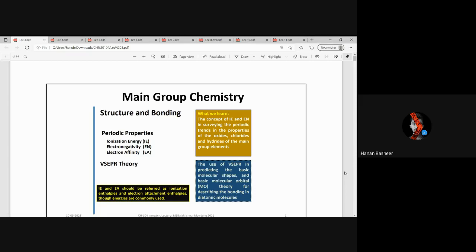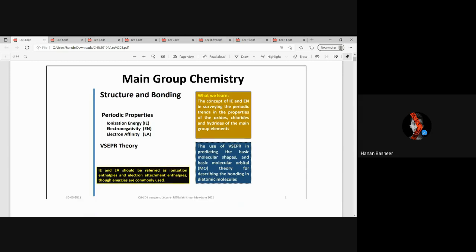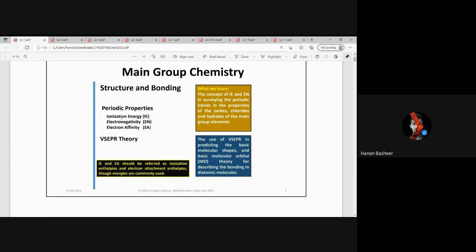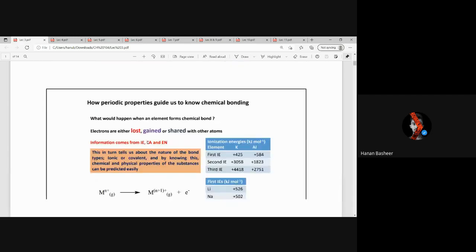Today I am going to give an overview of the course CH104 in organic chemistry. I am going to start from lecture 3 because lecture 1 and lecture 2 are skipped for our portion. So let's start: main group chemistry. We are going to study the group chemistry of the periodic table. We are going to discuss properties like ionization energy, electronegativity, electron affinity and VSEPR theory.